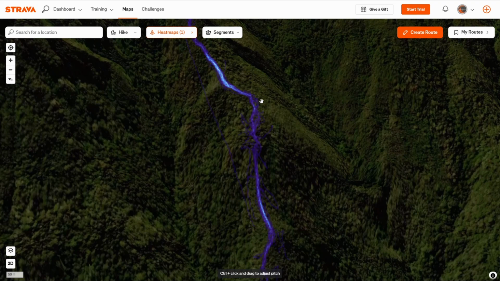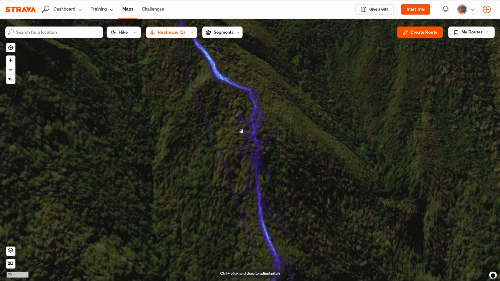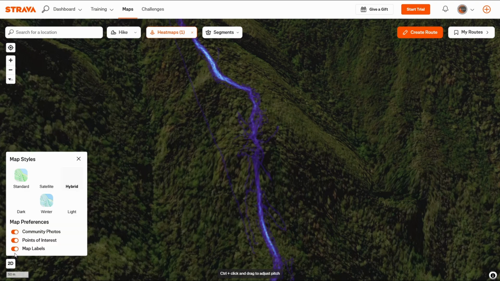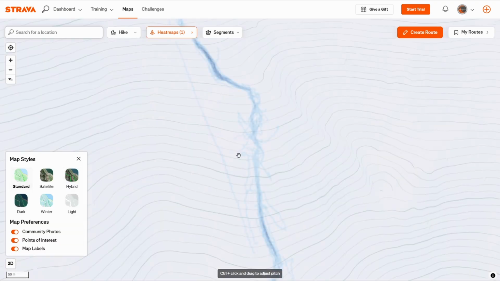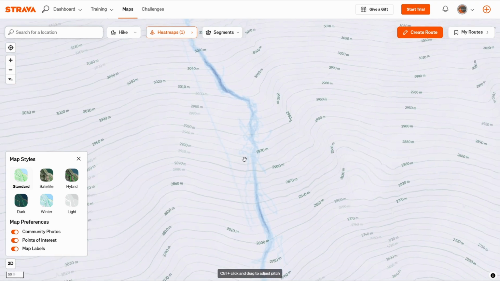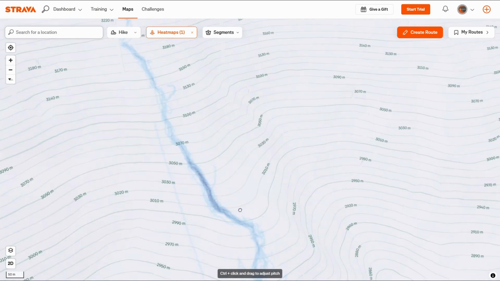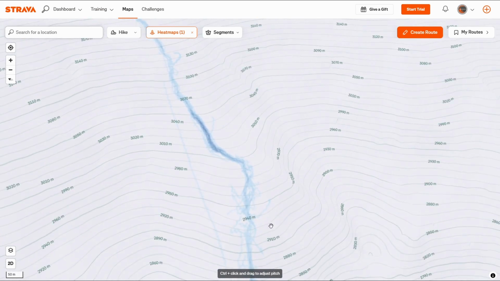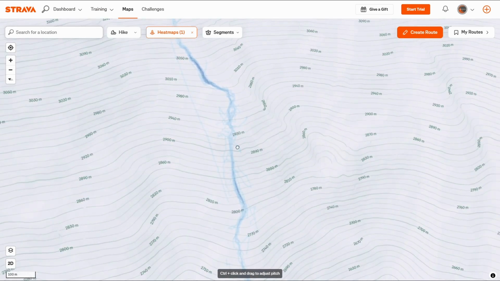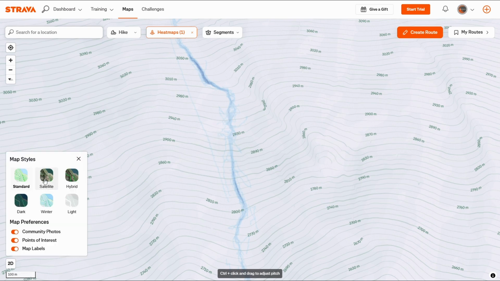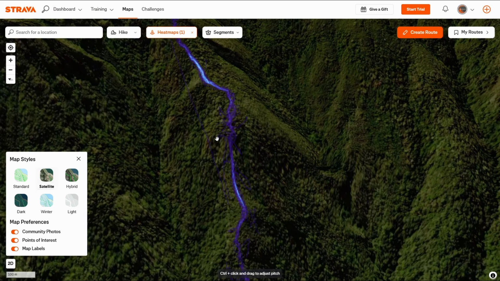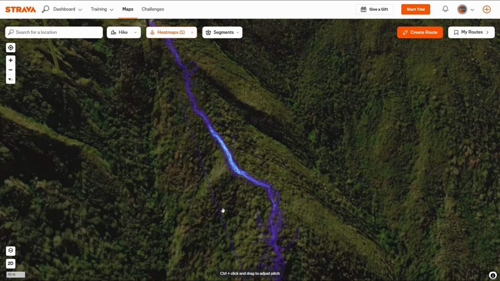For example, here, for some particular reason, there is a lot of deviation. So what I want to do now is switch between the maps. I'm going to choose a standard map and now look at some of the height reference. What might be causing this deviation? It might have been just satellite deformation and problems with the connection to the satellite. That might be the option. Or it is actually just a different hiking path that is leading somewhere.